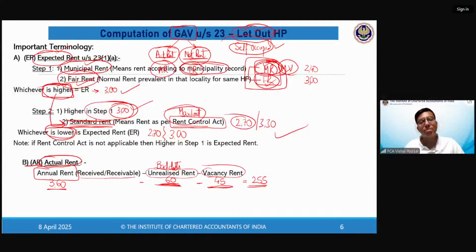So let us understand how to calculate GAV. For calculating GAV, you have to first calculate two things. One is expected rent, one is actual rent, right?